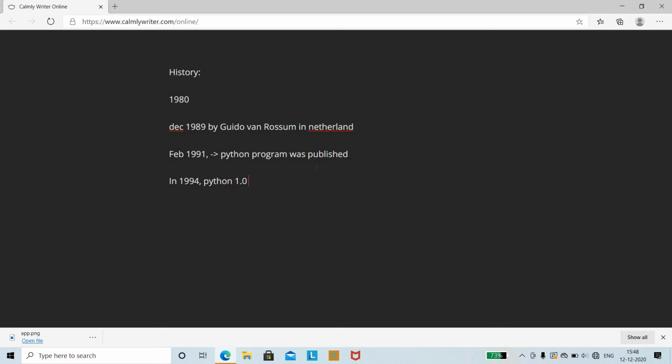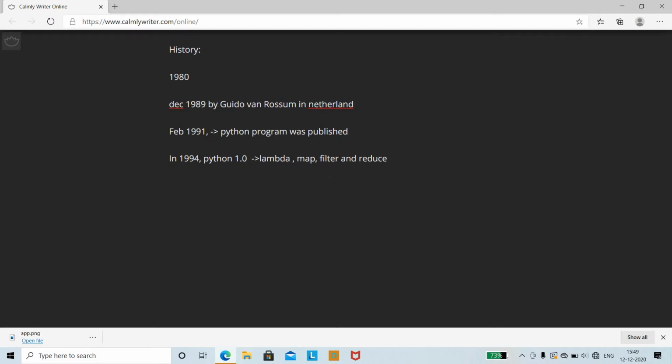Python 1.0 was released, and it had new features like lambda, map, filter and reduce. So in 1994, Python 1.0 came into existence.